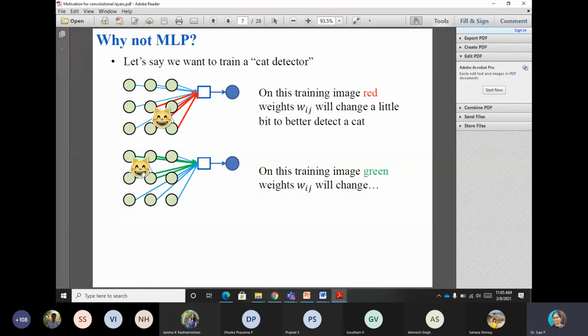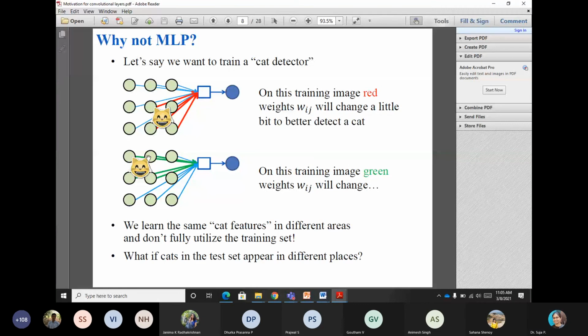Next, let us see what happens. Suppose I am giving the input image here. That means these input neurons receive the pixel intensity values. So now these 4 weights will be updated. Now let us see what the problem with this is. Suppose while testing, this being my training part, I keep my cat image in the center.